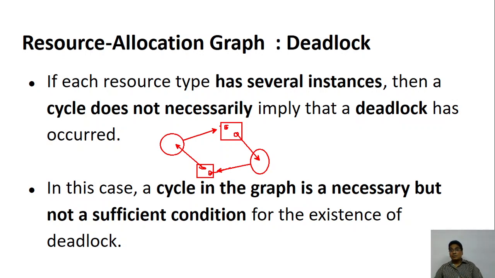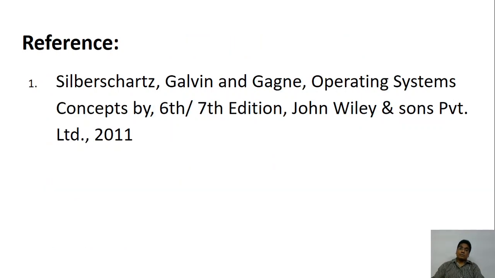So if there are multiple resources, then remember there must be a cycle. Without a cycle, you don't get a deadlock. It is necessary, but it is not a sufficient condition for the deadlock to occur.